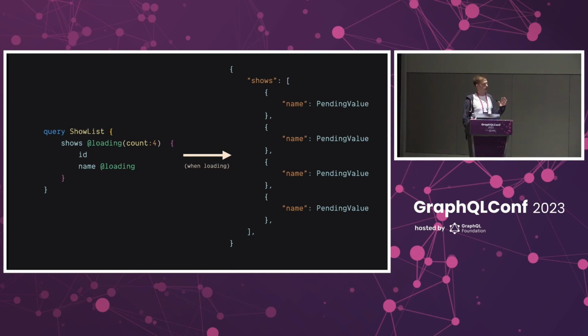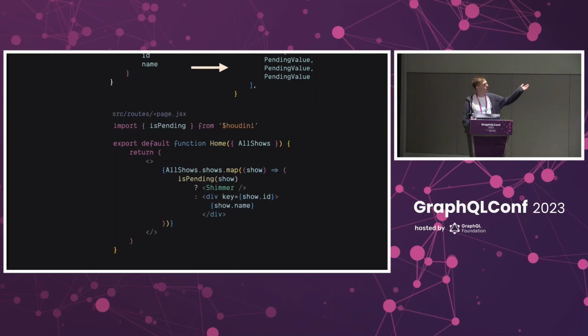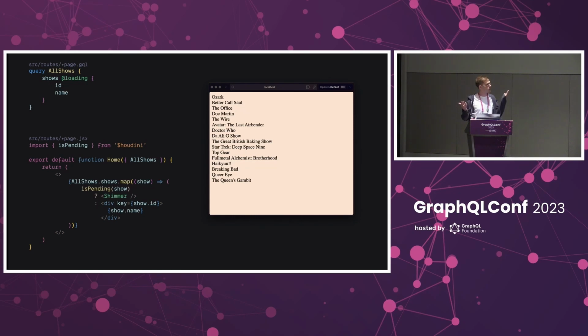Okay, so let's see how this all gets pieced together in Houdini. Here's a route that we were looking at earlier. Since we want to define a loading state, all we need to do is tag shows with @loading. With that, our loading state is an object with one key that is a list of 3 values. All that's left now is to import isPending from $Houdini, and we can easily distinguish between the loading and normal states of both versions. When the application loads, we see a state while the query is pending. And once it's done, we see the final list. And really, that's all there is to it.